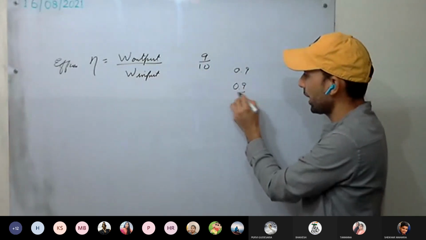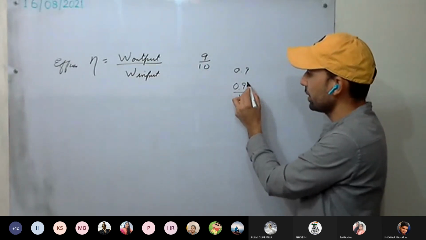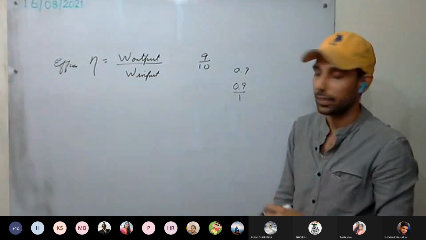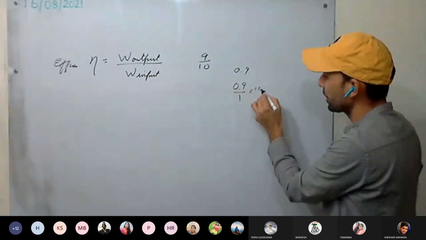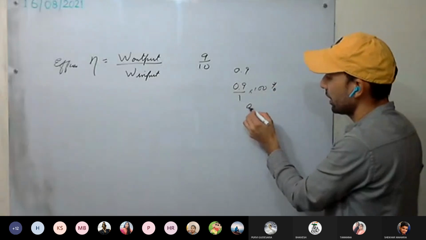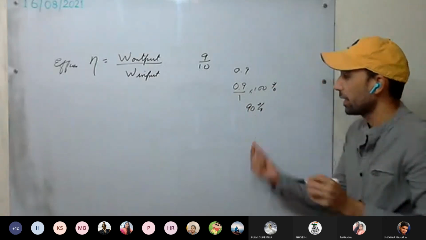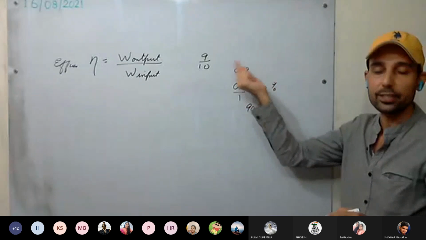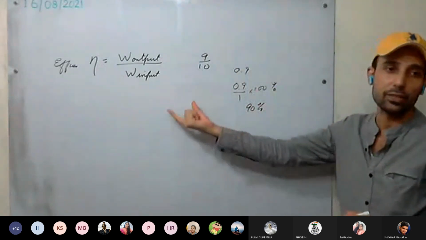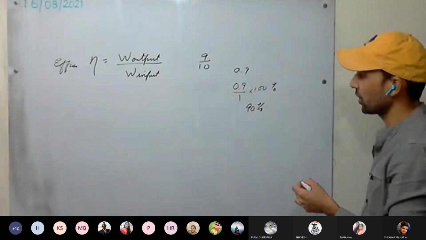We can say, for example, it is 9/10 or 0.9. It means 0.9 divided by 1. If input is 1, output is 0.9, and 0.1 is wastage. Or in percentage, multiply with 100, put the percentage sign, 90%. It means 90% of the energy is used at the load end, and the rest 10% is wastage, the energy loss.